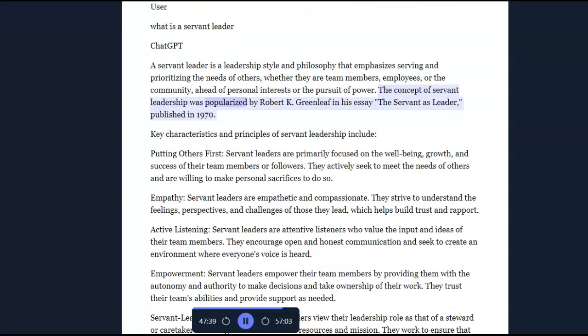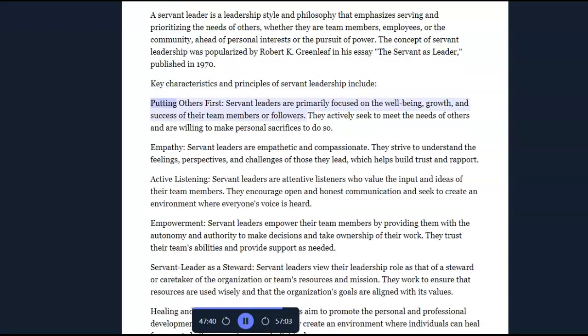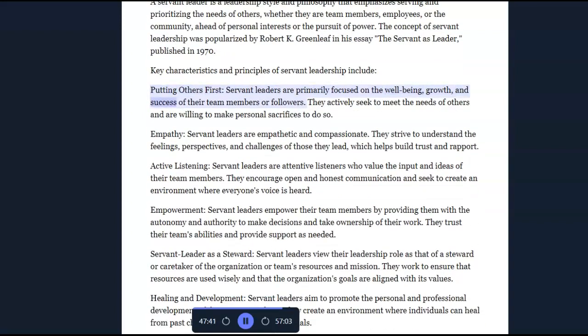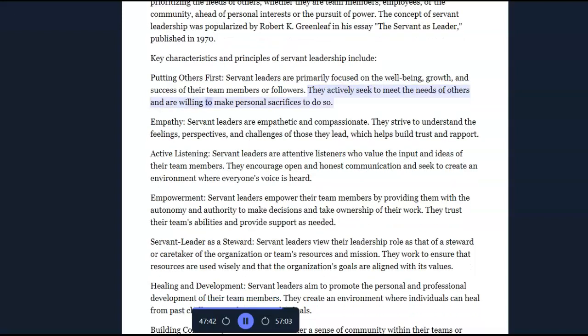The concept of servant leadership was popularized by Robert K. Greenleaf in his essay, The Servant as Leader, published in 1970. Key characteristics and principles of servant leadership include putting others first. Servant leaders are primarily focused on the well-being, growth, and success of their team members or followers. They actively seek to meet the needs of others and are willing to make personal sacrifices to do so.